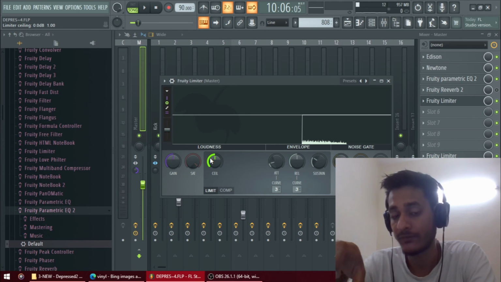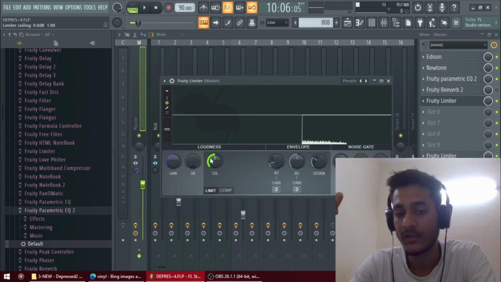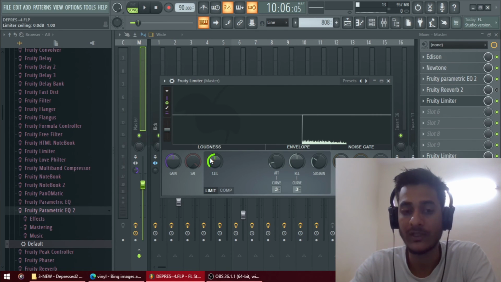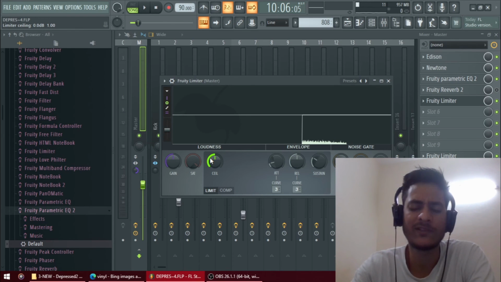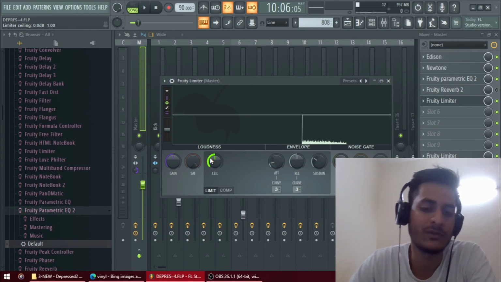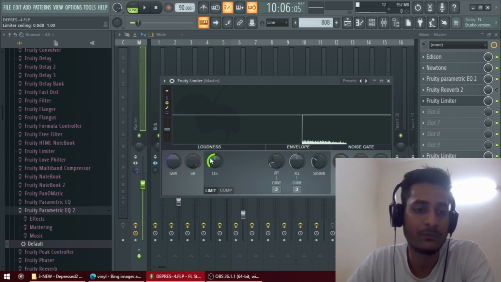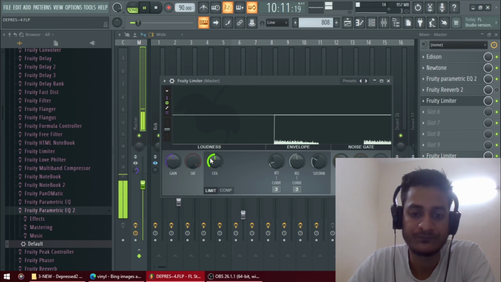Threshold is one, and the ratio is how much you want to remove. The third one is the gain, which can be pre-gain or post-gain. Gain means increasing the volume of the song directly, before the production and after the production.